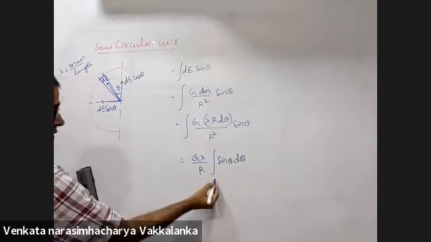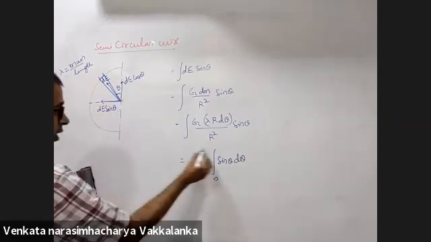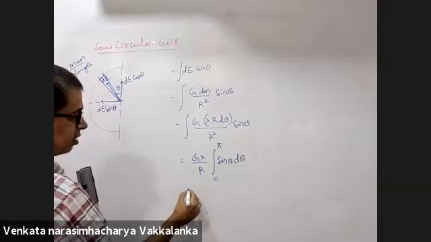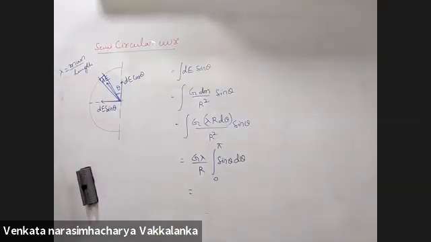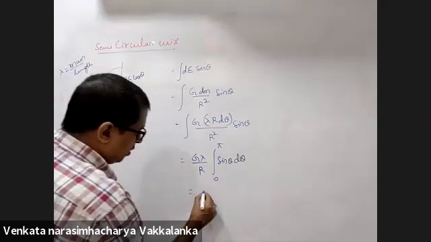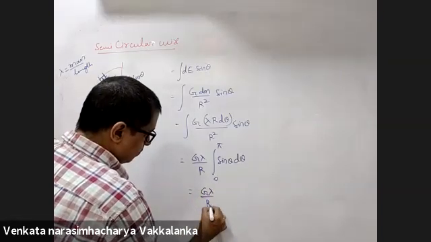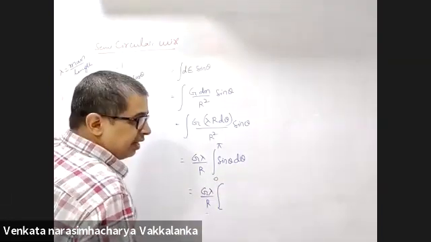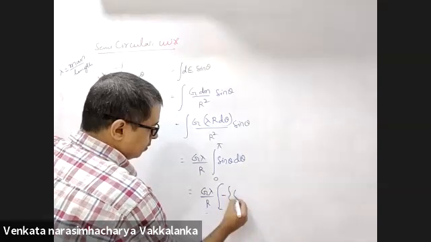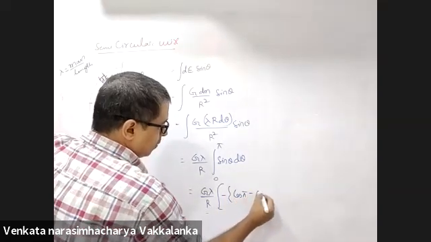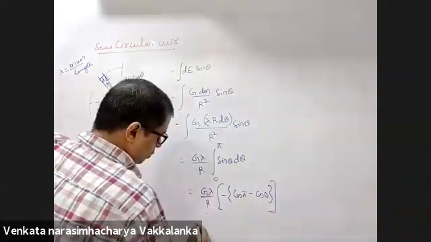Least value of theta is 0. Maximum value of theta is pi. Least value of theta is when the element is considered here. When the element is here, maximum value of theta is pi. Integral sin theta is cos pi minus cos theta.